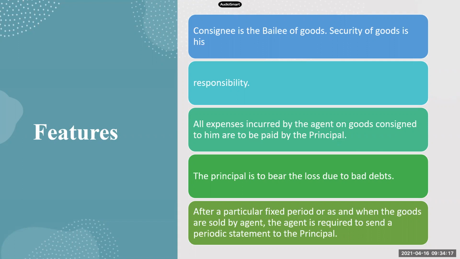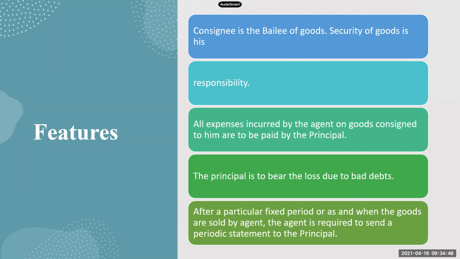So if there are any bad debts in the business, the loss due to the bad debt should be borne by the principal, and the principal is the consignor. Right? There are certain conditions to these bad debts also. We will look at those conditions later. Right now, only remember the consignor is the one who has to bear all expenses and all losses in case of consignment business.